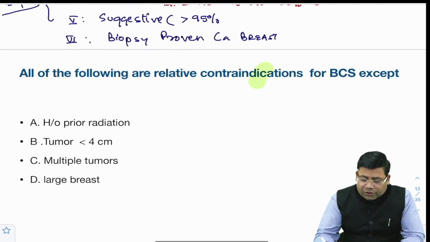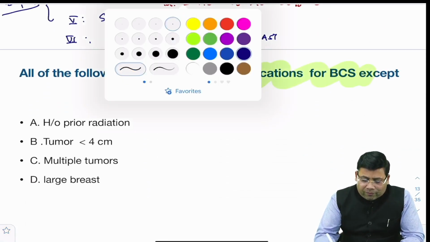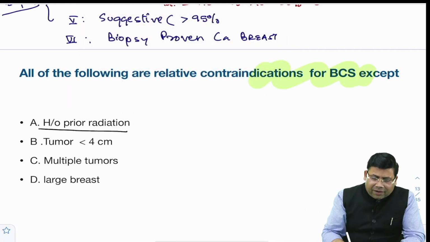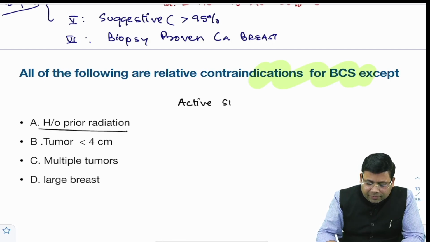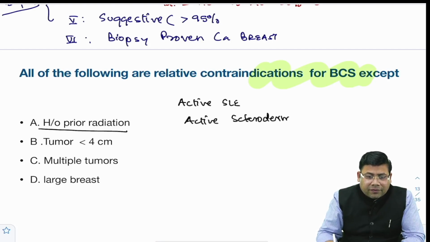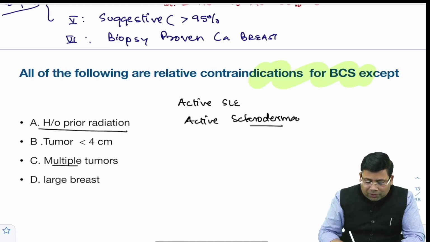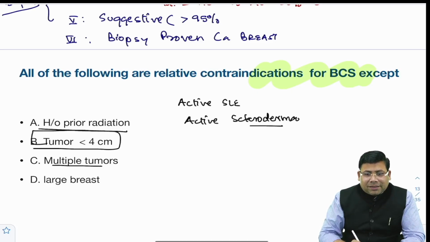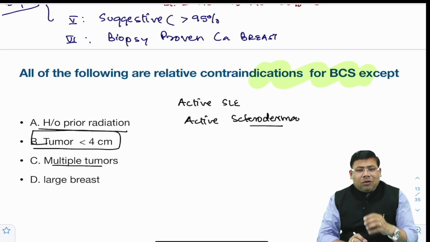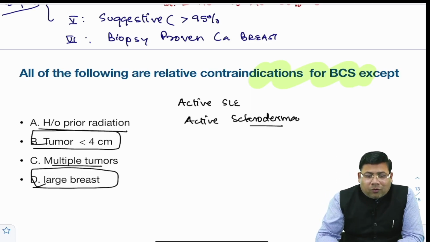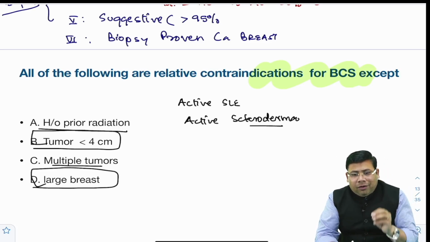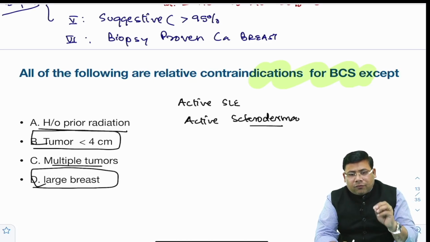Then there was one more question from BCS. It's a straightforward question. Yes, history of prior radiation is a contraindication. Remember, active SLE, active scleroderma. Remember, multiple tumors is a relative contraindication. Remember, tumor less than 4 centimeter size is not a contraindication, neither is D, large breast. I don't know whether the recall is correct or not. So both B and D are not the contraindications for BCS.